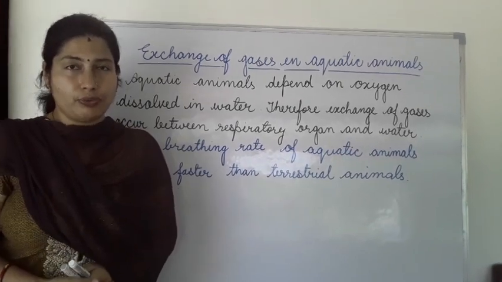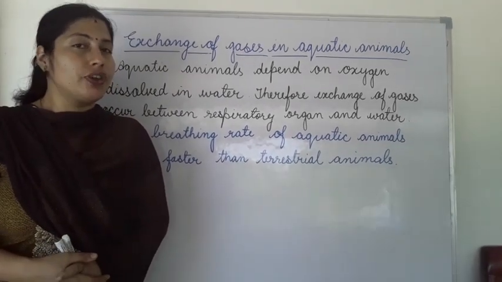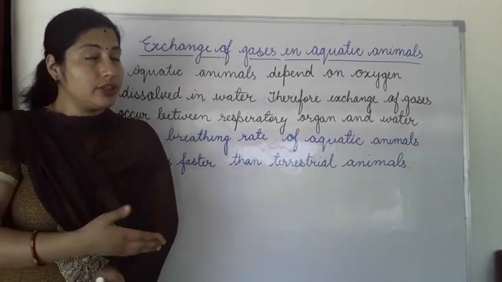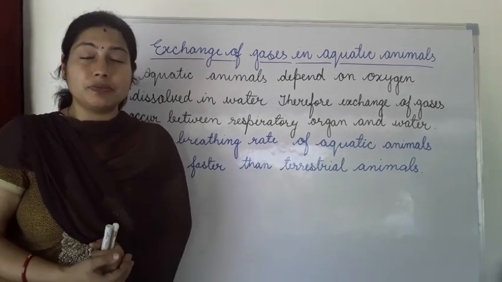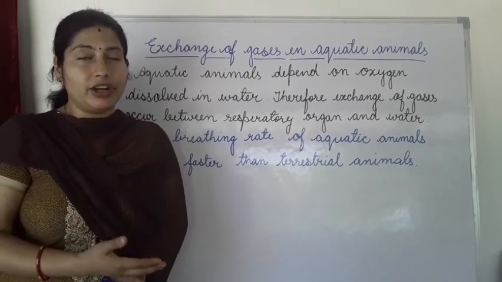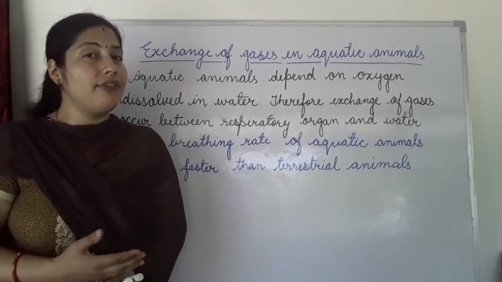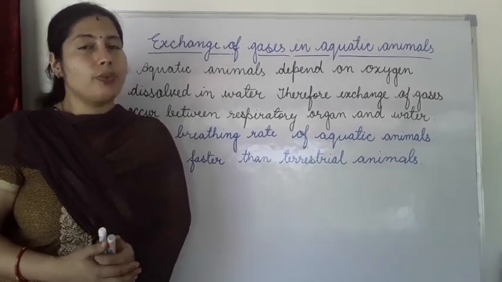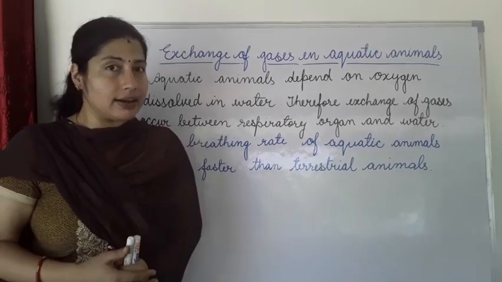Like in humans, we are terrestrial organisms, so we have lungs. In the same way, they also have respiratory organs. Because aquatic animals live in water, they have gills, and it is in the gills that exchange of gases occurs.